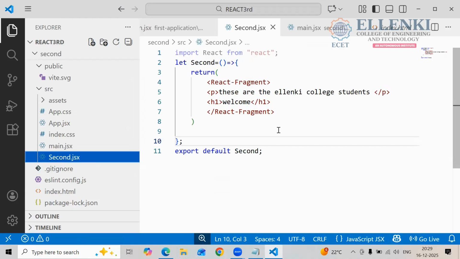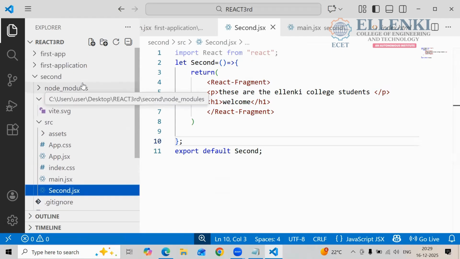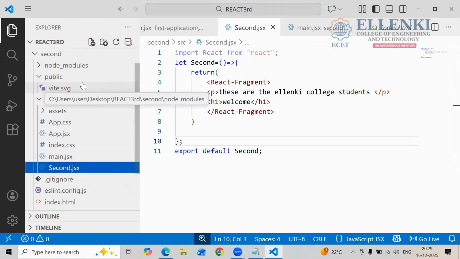Later you are writing the component name. Whatever component you are creating, that component you are exporting, and that file is available to all the remaining files. What we are having here on the left side, under your project name, whatever files are there, it will be available for all of those files. Is it clear to everyone?